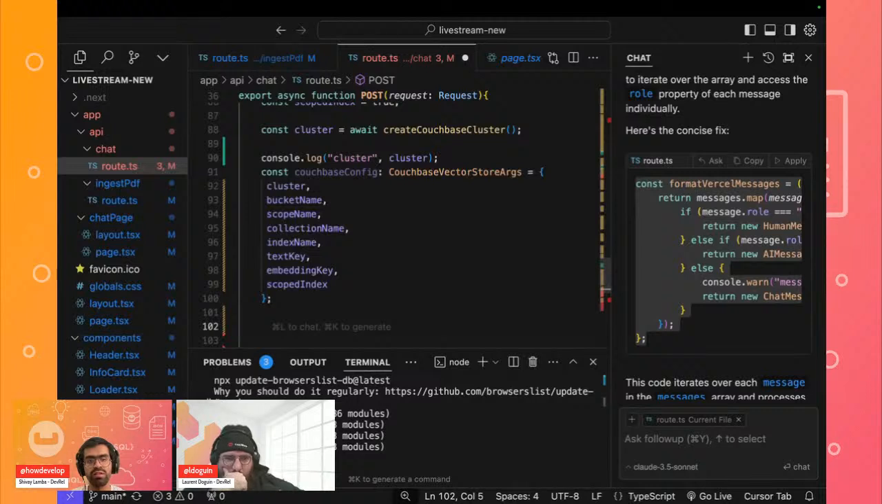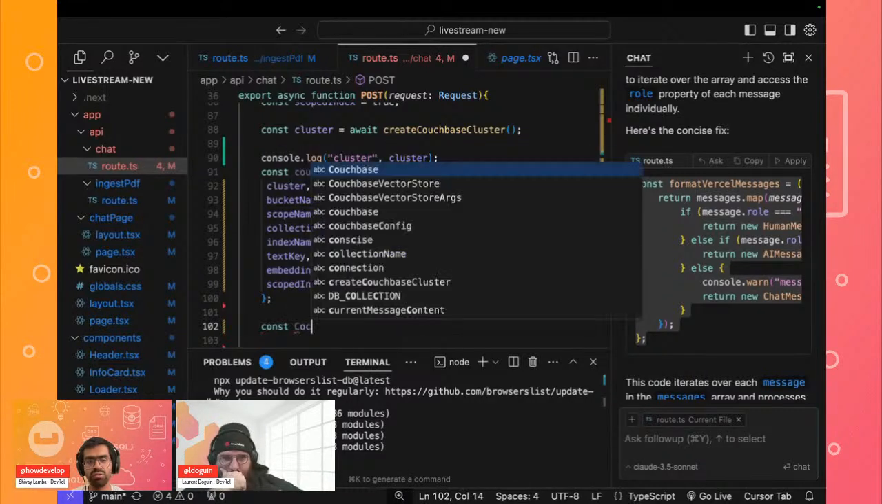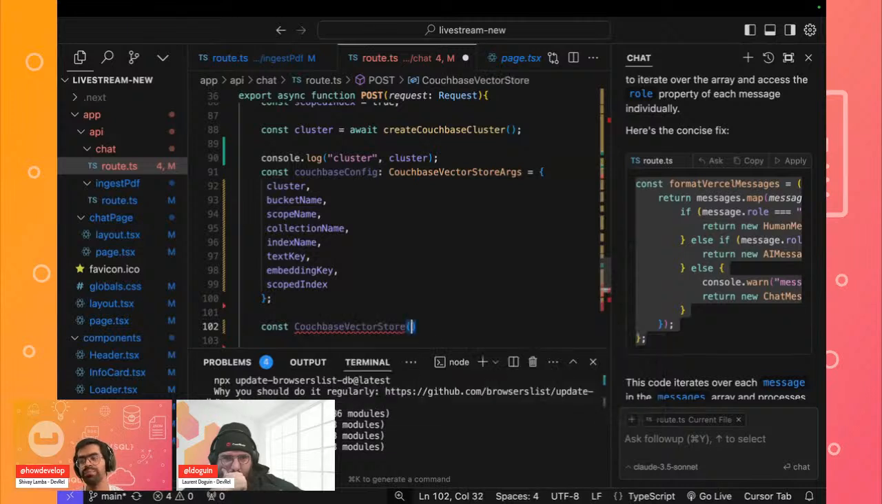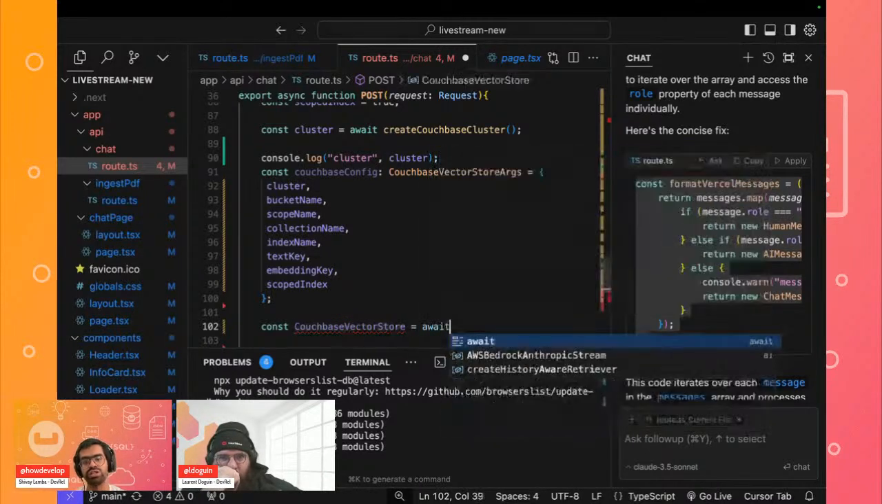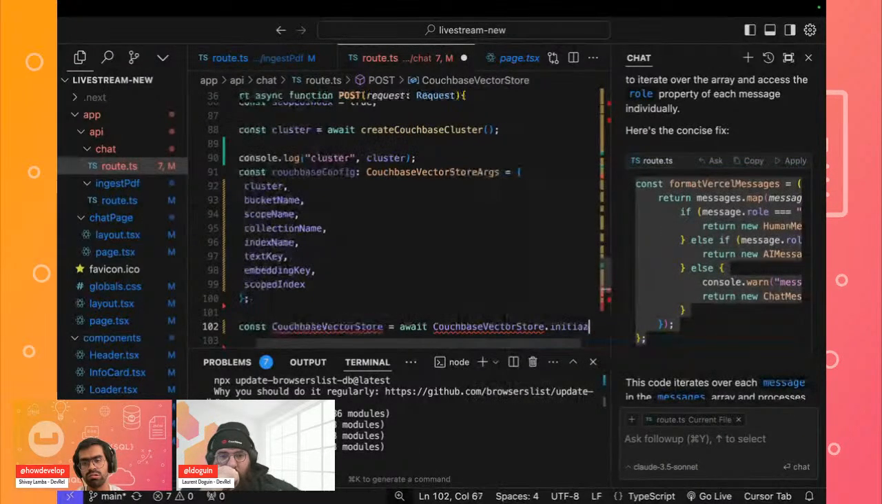So in this case, we'll just do a const Couchbase vector store, in which we will pass our documents and our embeddings. So we'll just wait for it to initialize.